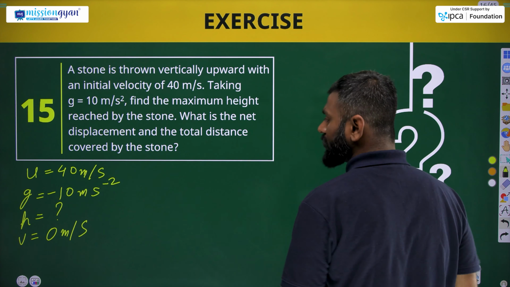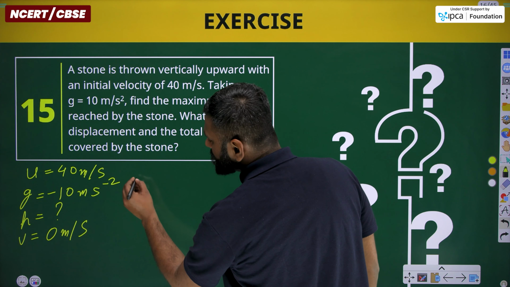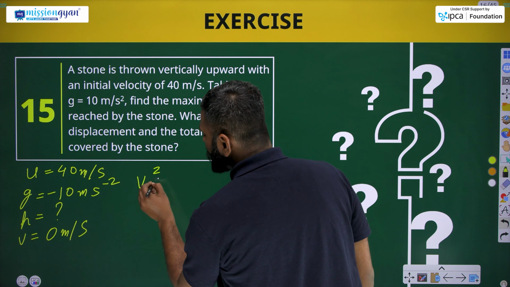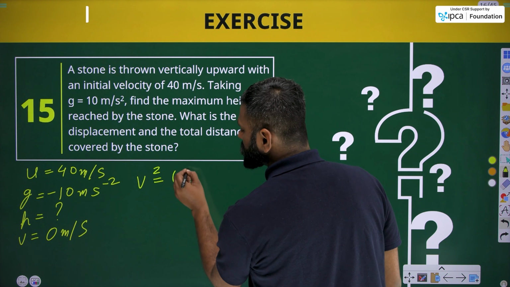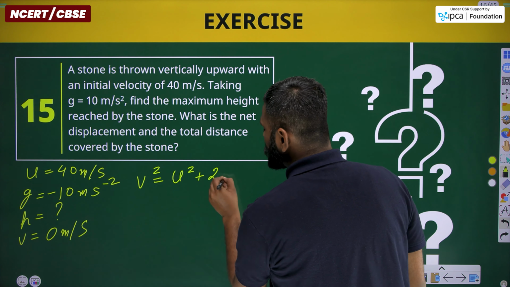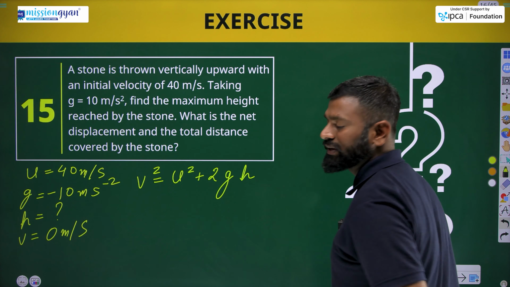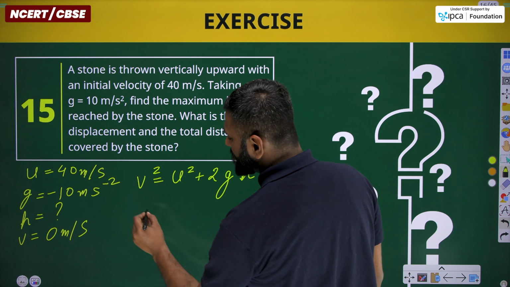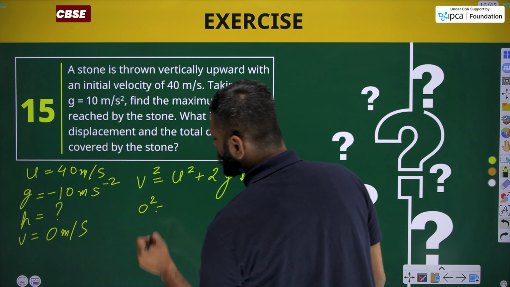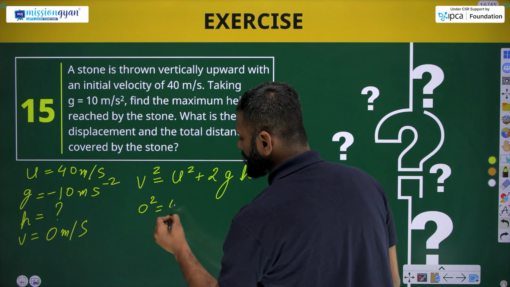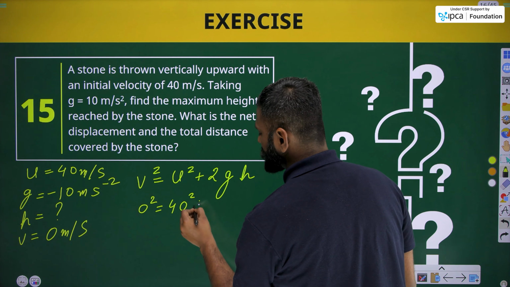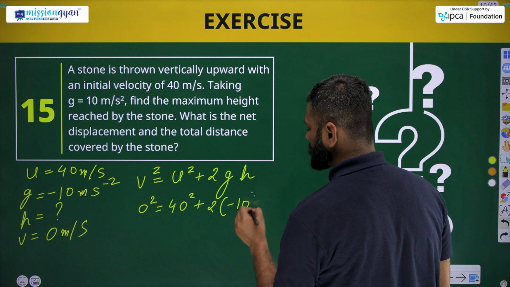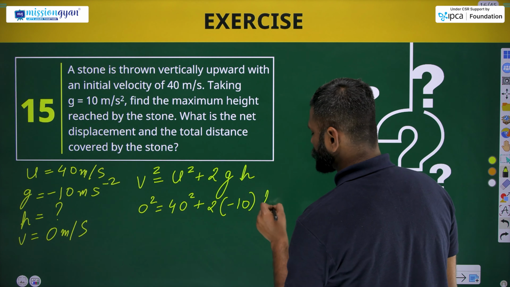Let's find this. What we need to apply here is the third equation of motion, that is v square equals u square plus 2gh. Now applying the values, we get 0 square equals 40 square plus 2 into minus 10 and h.